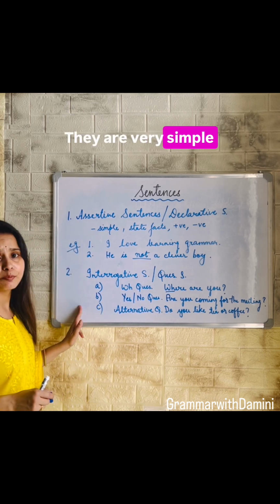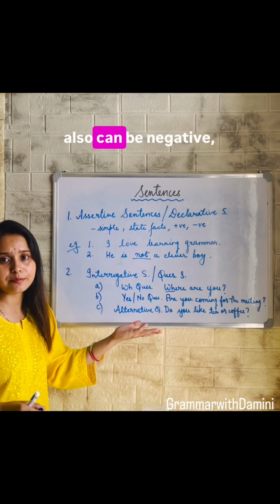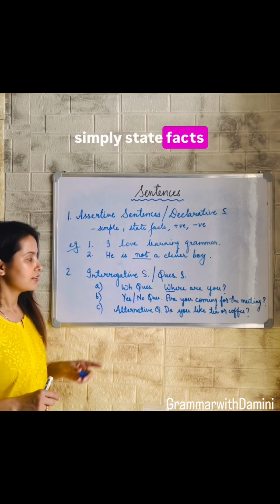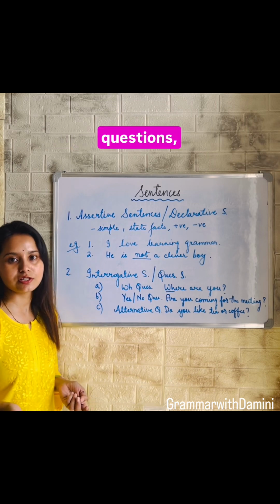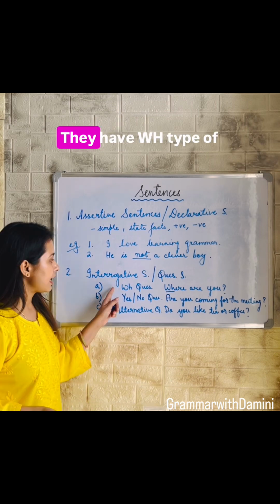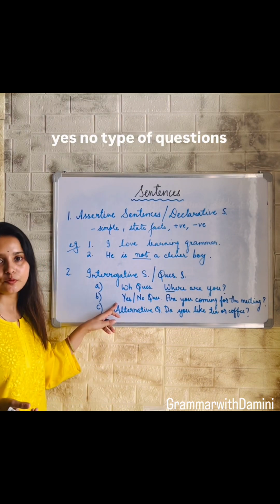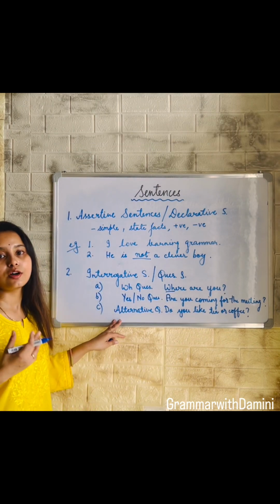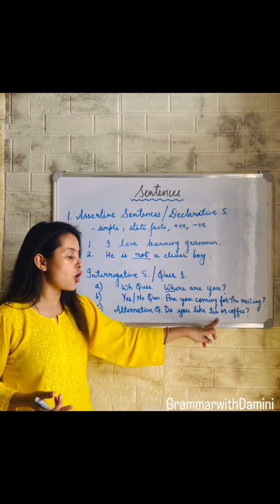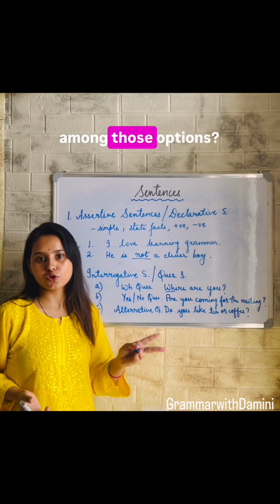They are very simple. Assertive sentences, simple and positive sentences also can be negative. Simply state facts. Interrogative sentences or question sentences are where you ask questions. They end with a question mark. They have WH questions where you have to explain yourself. They have yes no type of questions where you answer in yes or no. And they have alternative questions where you get an option and you have to choose your correct option. What is your answer among those options?